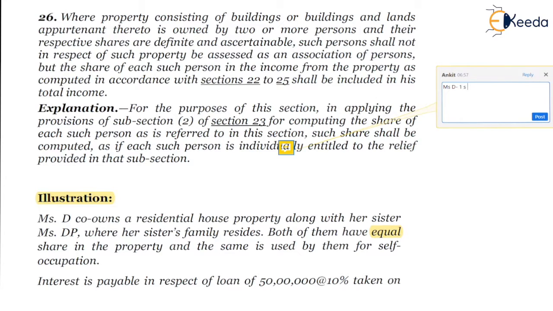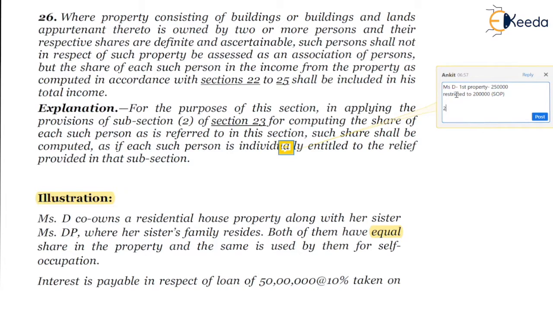So for the first property, the amount of loan is 50 lakhs at the rate of 10%. So 5 lakh is the interest amount which is payable, and since the first property has a co-owned share of equal percentage, that is 50-50%, 2,50,000 is the actual amount of interest which is payable, and the same will be restricted to 2 lakhs as SOP property.